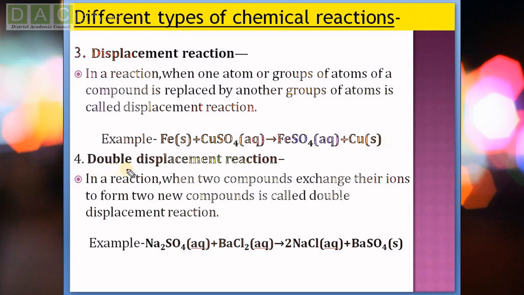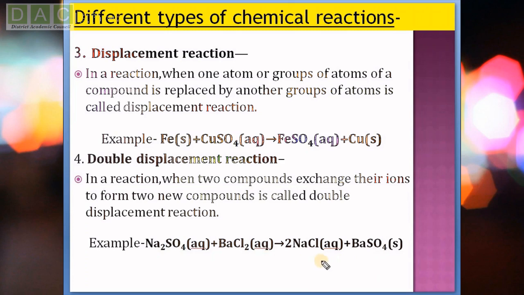Next reaction is double displacement reaction. In a reaction, when two compounds exchange their ions to form two new compounds, it is called a double displacement reaction. In the example, you see sodium sulfate and barium chloride. We have taken them in two test tubes as solutions, and we mix them together. Then we get sodium chloride and barium sulfate.